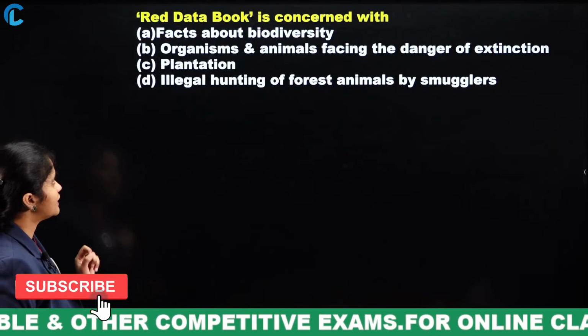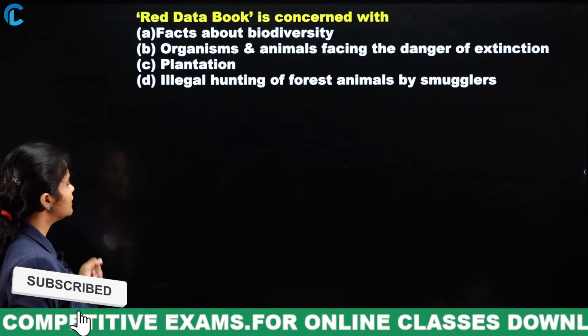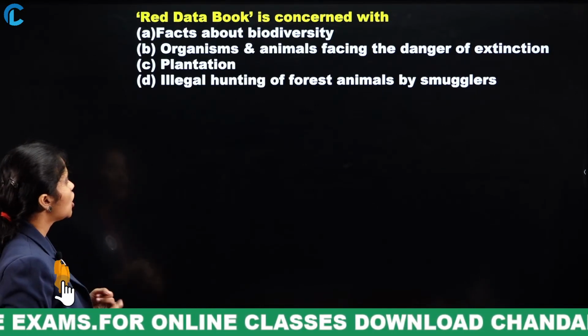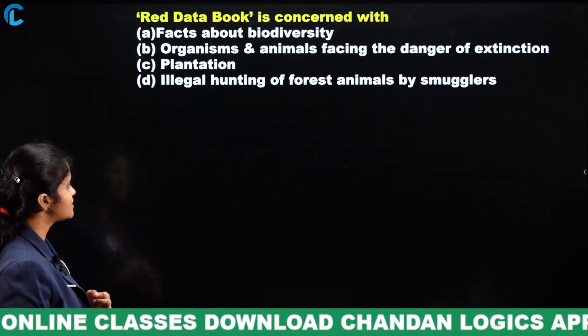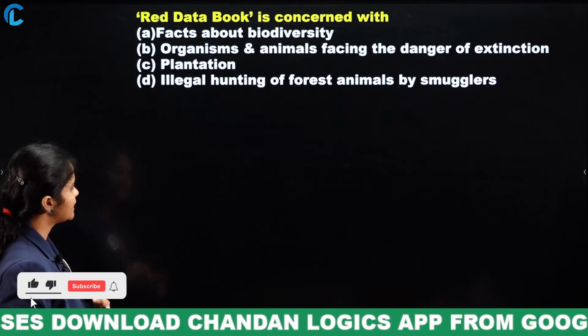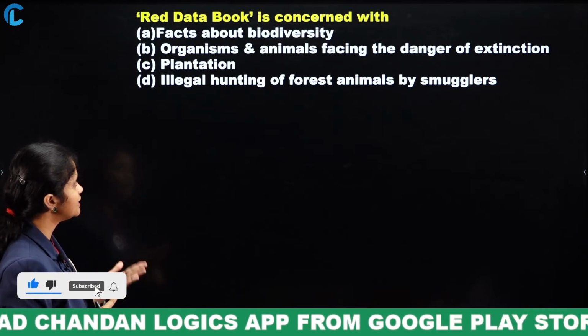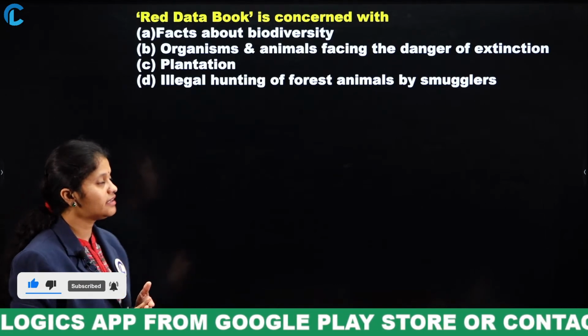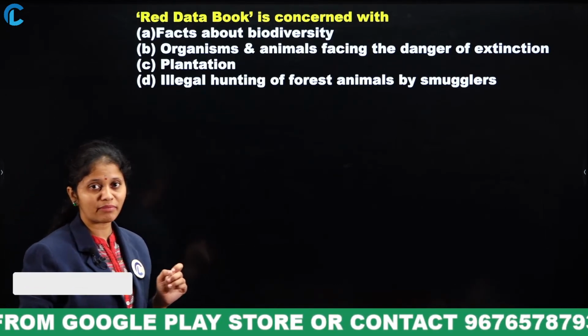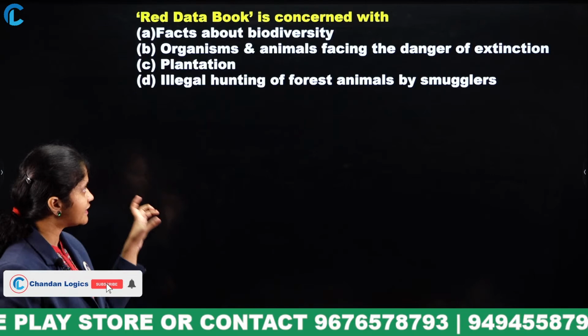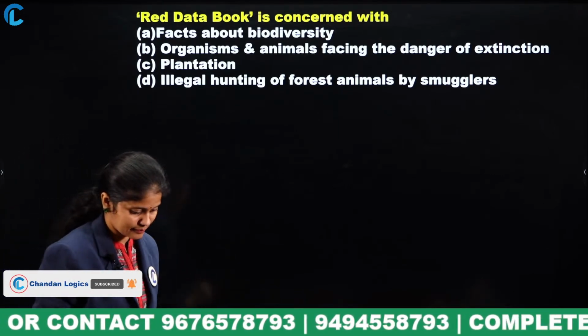Next, the Red Data Book is concerned with facts about biodiversity, organisms and animals facing the danger of extinction, plantation, illegal hunting of forest animals by smugglers. What is meant by this Red Data Book?